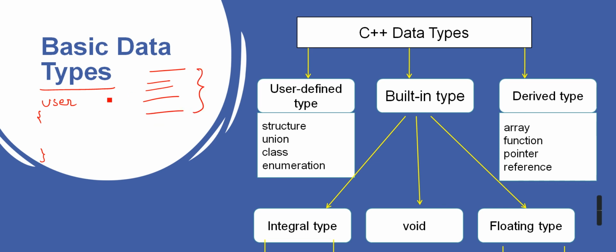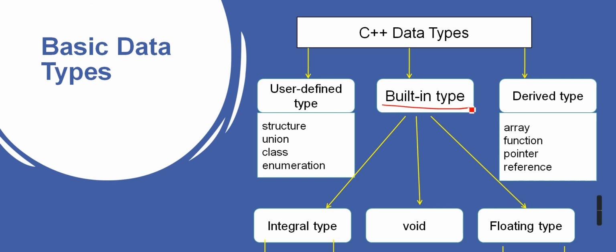These are the things of a user, right? We have different data types for different values, but not one that holds a combination of all of them at one place. So there is no built-in data type which can store everything. That's where user-defined data types come into the picture.